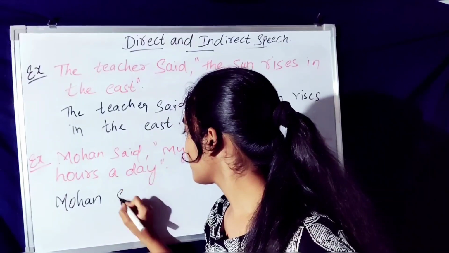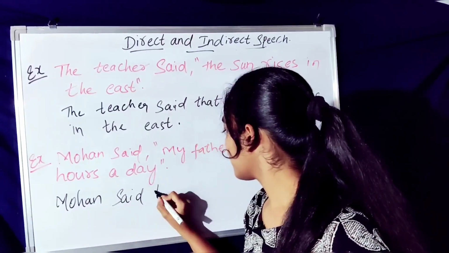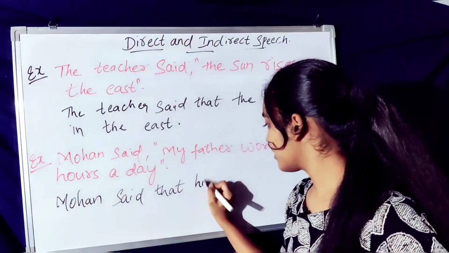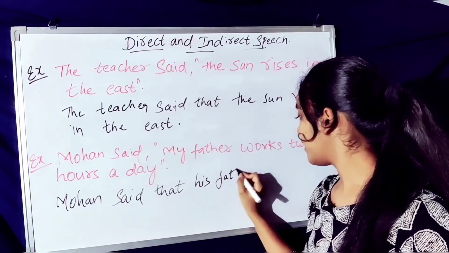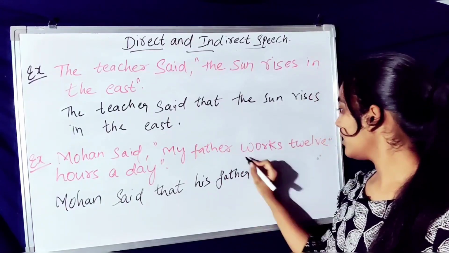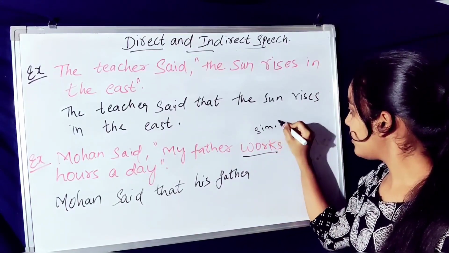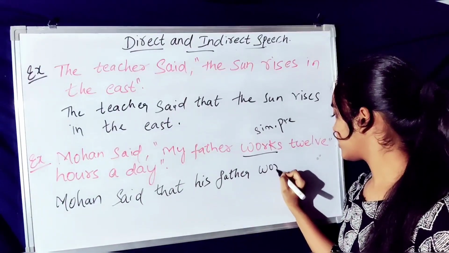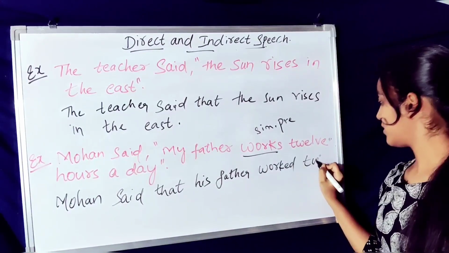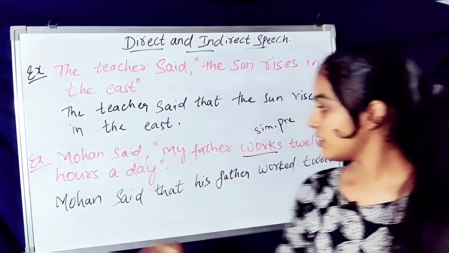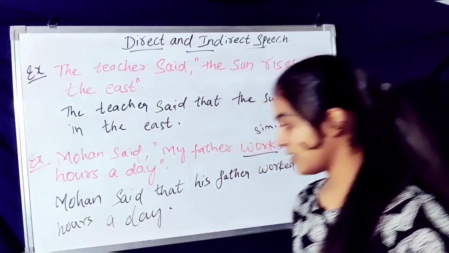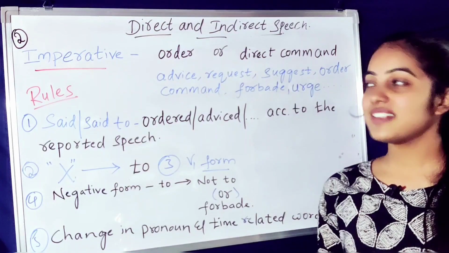Mohan said that my will be changed to his father. Here the tense is simple present. It will be changed to simple past. Worked 12 hours a day.